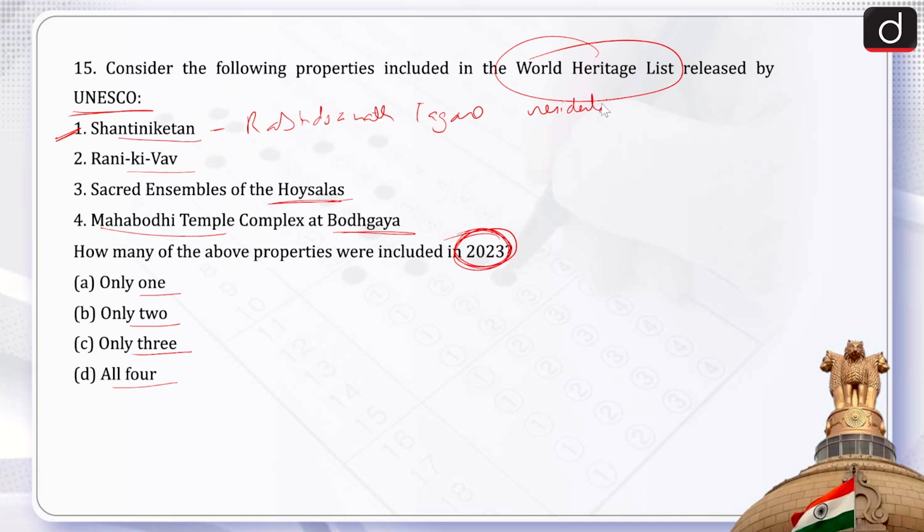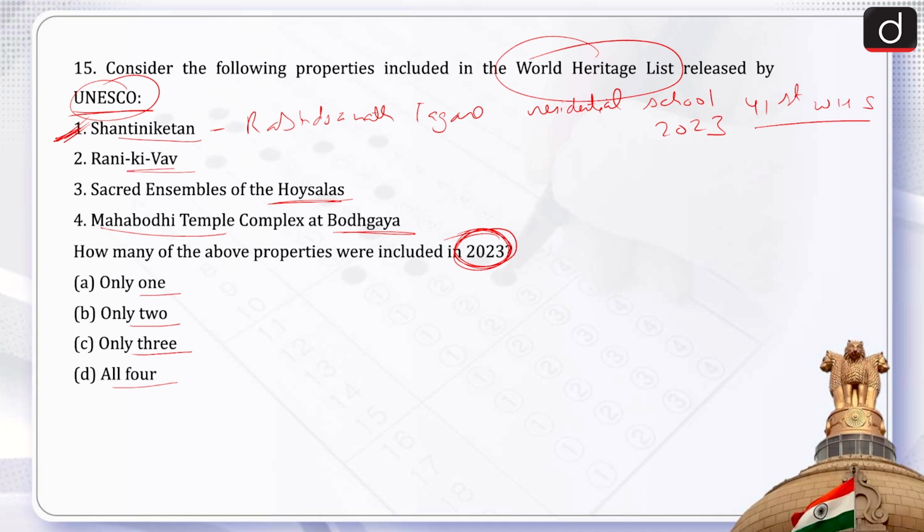So it is a residential school and center for art which is based on ancient Indian traditions and a vision of the unity of humanity transcending religious and cultural boundaries. Shantiniketan has been recognized by UNESCO as the 41st World Heritage Site, and the year is 2023. So yes, Shantiniketan is the correct answer.